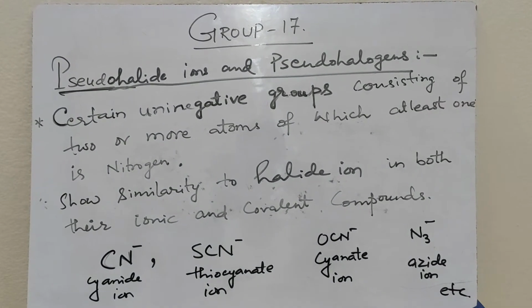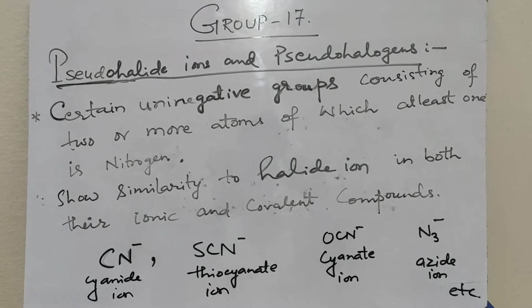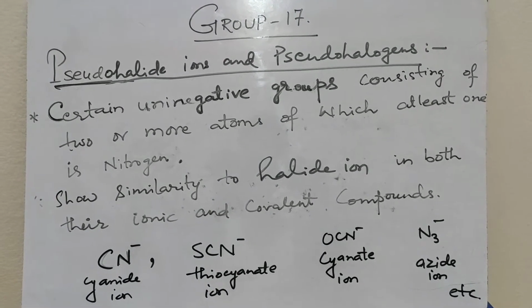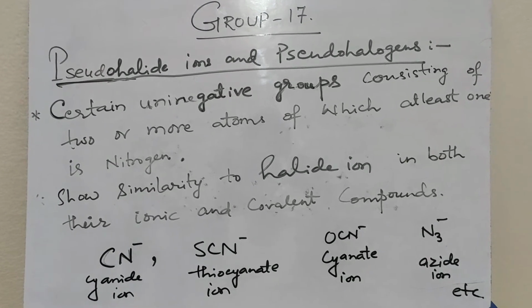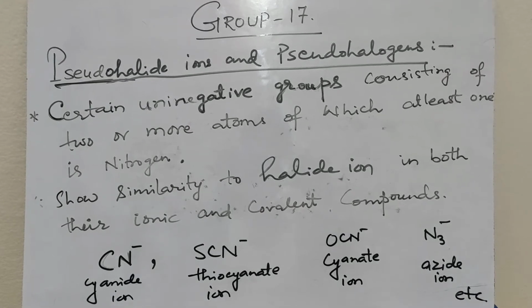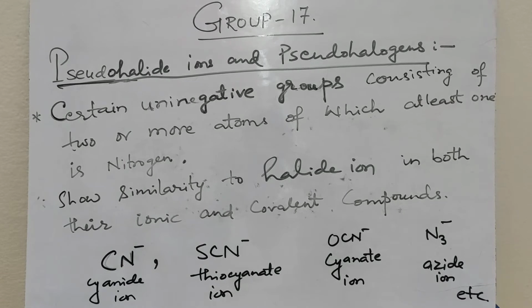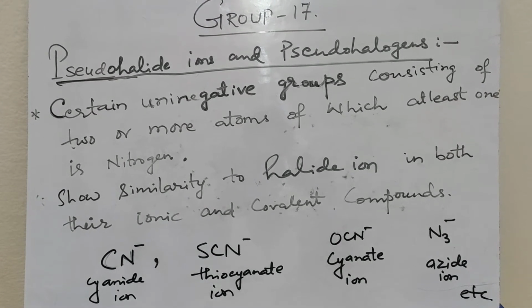So today I am going to discuss pseudo-halide ions and pseudo-halogens. Certain uninegative groups consisting of two or more atoms, of which at least one is nitrogen, are called pseudo-halide ions. They show similarity to halide ions in both their ionic and covalent compounds. Examples of pseudo-halide ions are cyanide ion, thiocyanate ion, cyanate ion and azide ion.